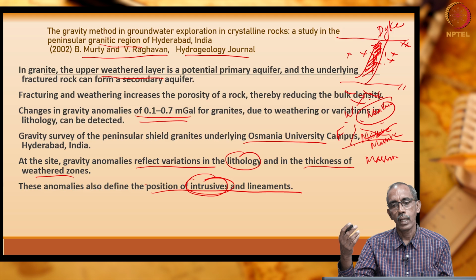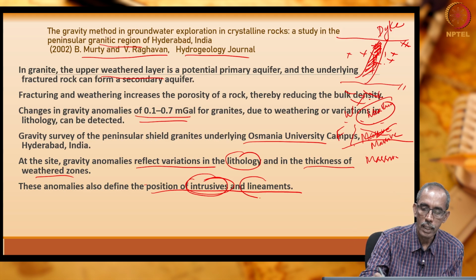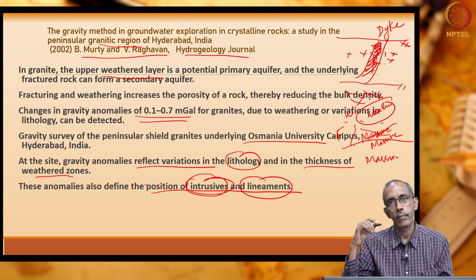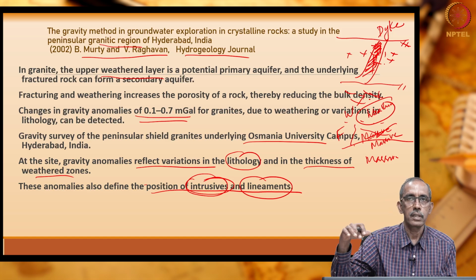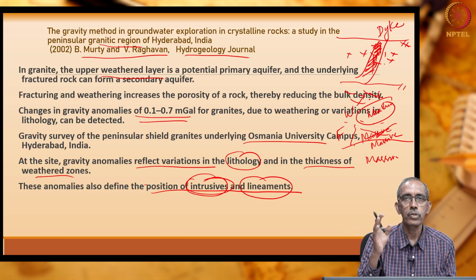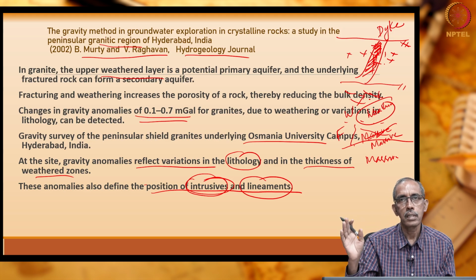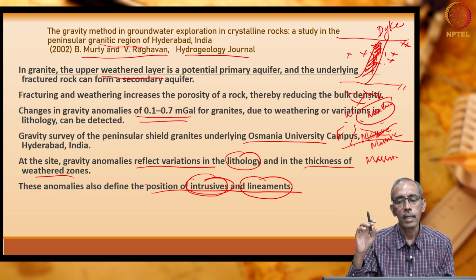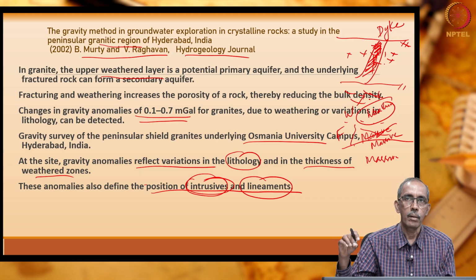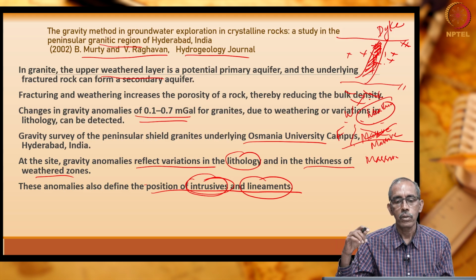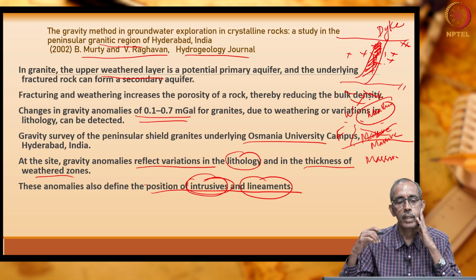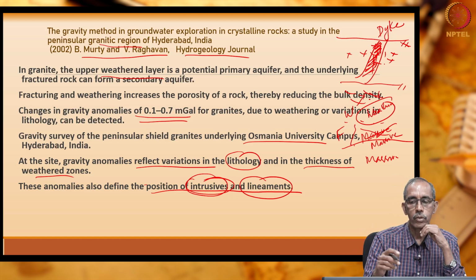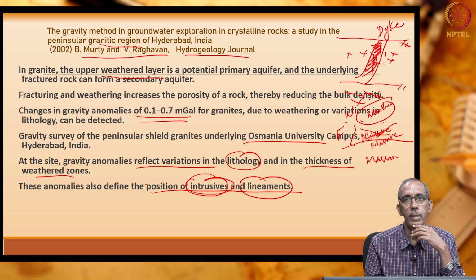gravity survey, and they have also delineated lineaments. Lineaments are linear features. Linear features are usually weak fractures, joints, faults. They are all called lineaments. So, the gravity survey helped them to identify intrusives as well as lineaments.